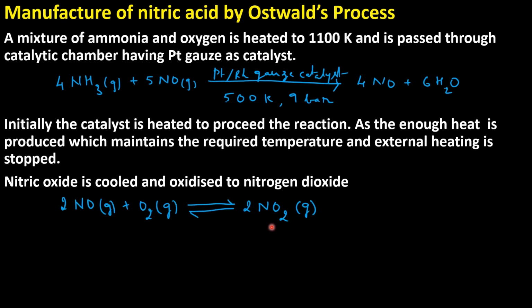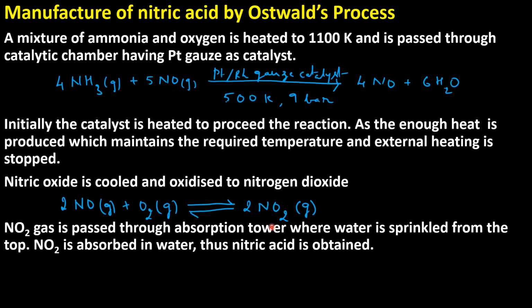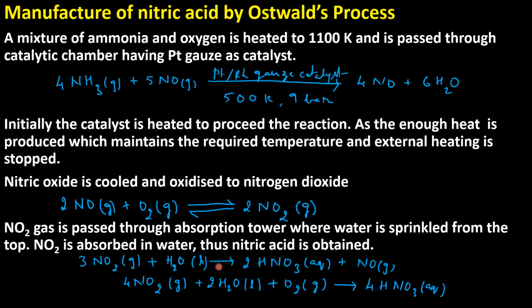NO plus O2 gives NO2, that is nitrogen dioxide. Nitrogen dioxide gas is passed through an absorption tower where water is sprinkled from the top. Nitrogen dioxide is absorbed in water, and of course we get nitric acid and nitric oxide. In another reaction, NO2 is absorbed in water in the presence of oxygen, and we get nitric acid.